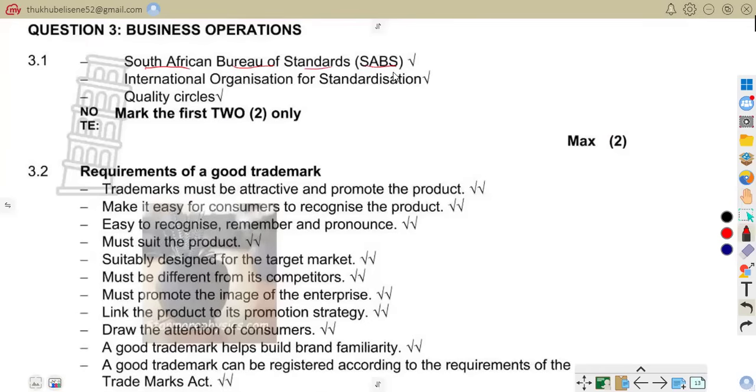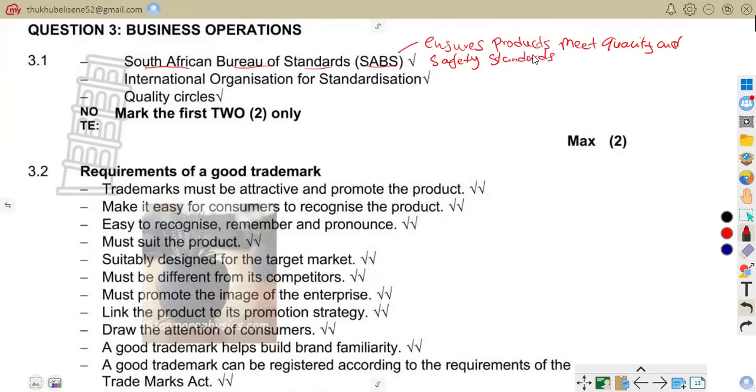The South African Bureau of Standards ensures products meet quality and safety standards. That is that.